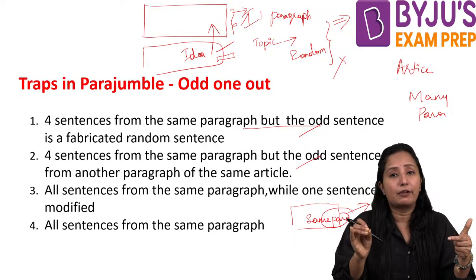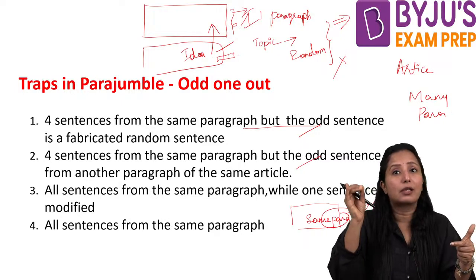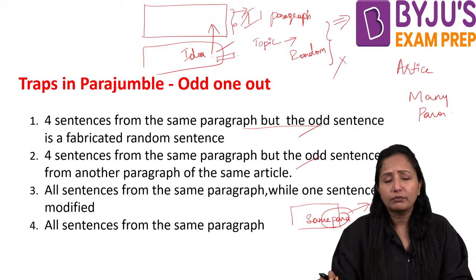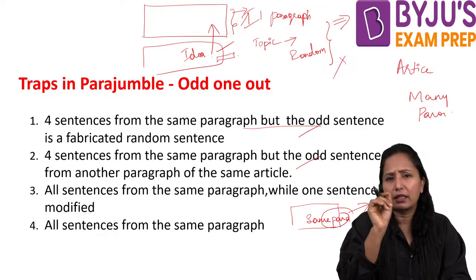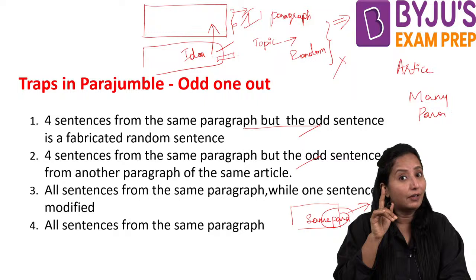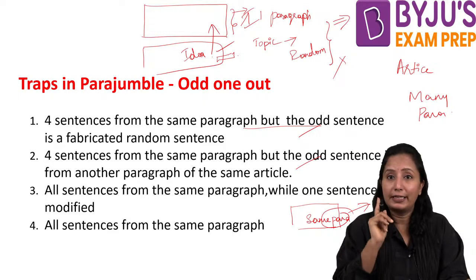You need to identify where that modification is happening. Yes, it will be a little tricky to identify, but if you are a proactive reader, you can easily find it.